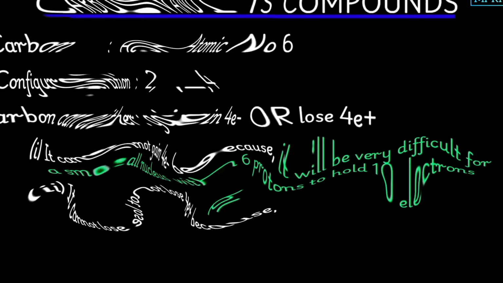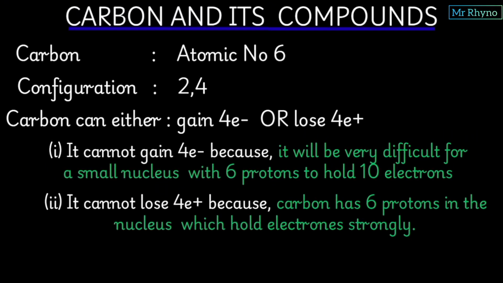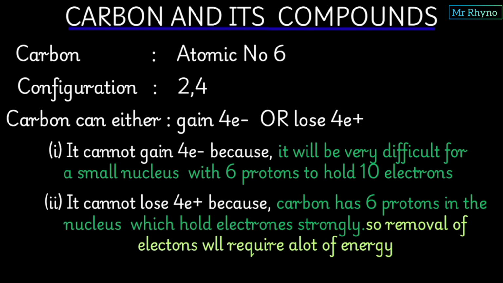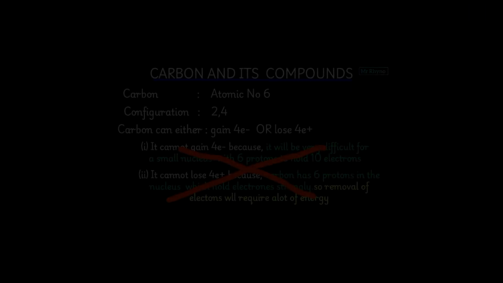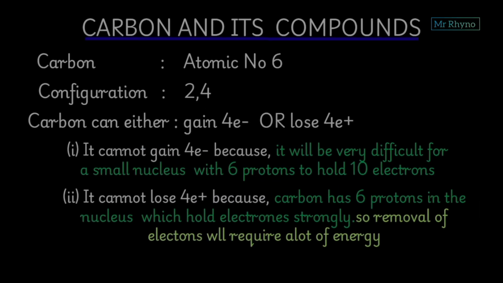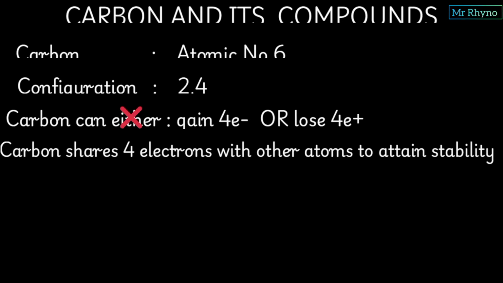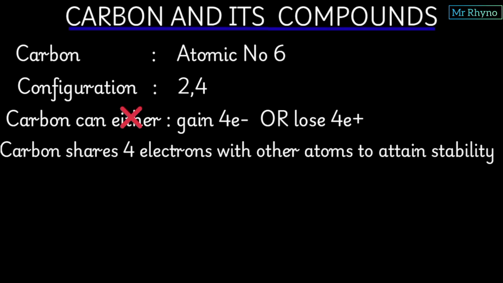Number 2, you notice that carbon cannot also lose the 4 electrons because the 6 protons in the nucleus hold the 4 electrons very strongly. So it will require a lot of energy to remove the 4 electrons, and hence carbon can neither lose 4 electrons nor gain 4 electrons. So what does carbon really do? Carbon normally shares its electrons with other atoms to attain stability.